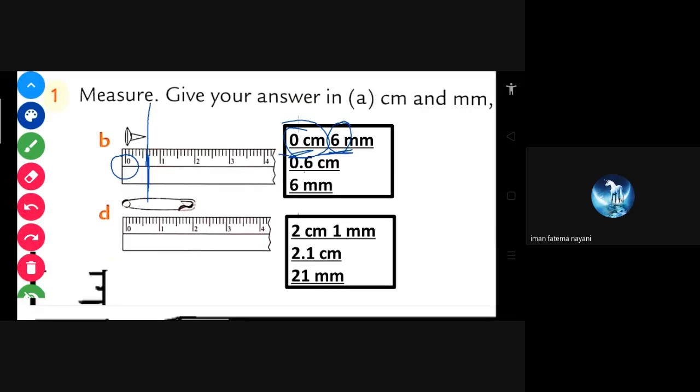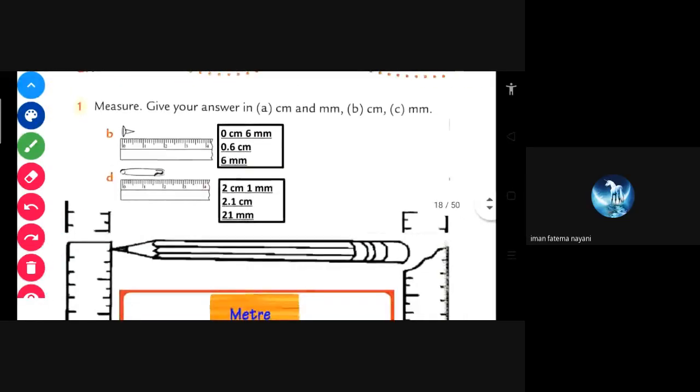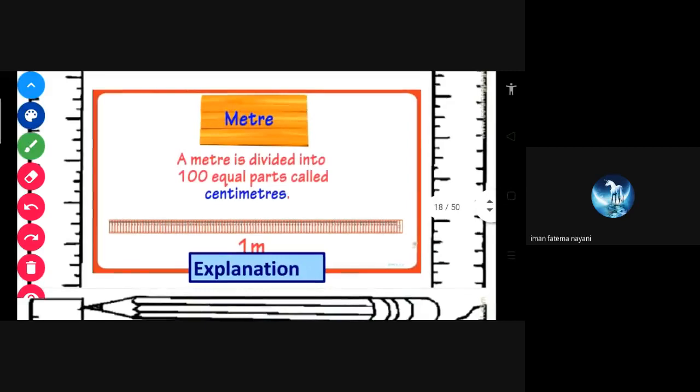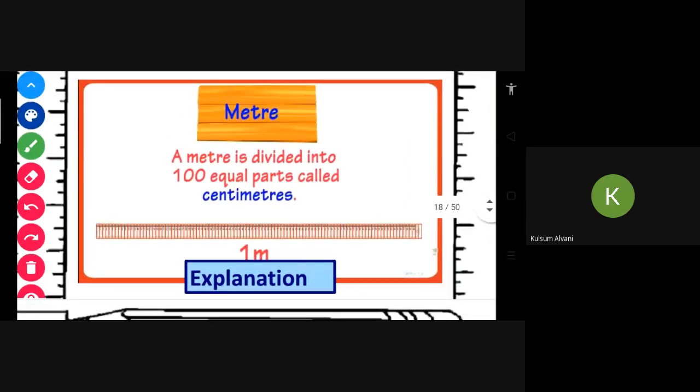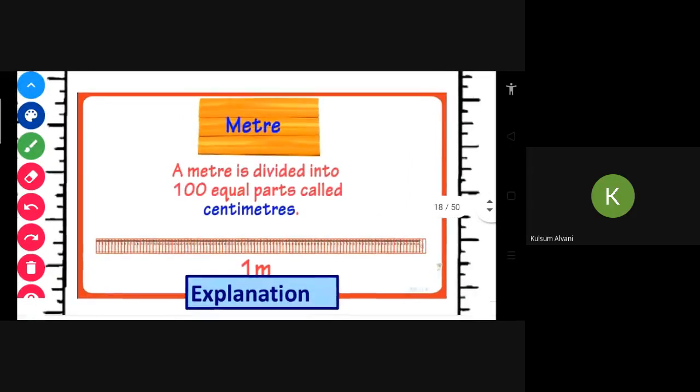So is this clear or do you have any doubts? No, ma'am, clear. No doubts. Okay. Ma'am, but I have one doubt. Say what? How to do it.